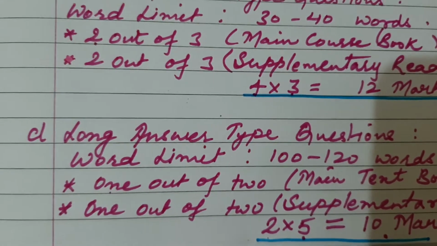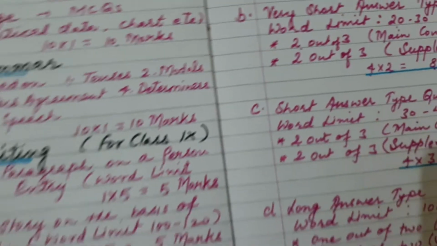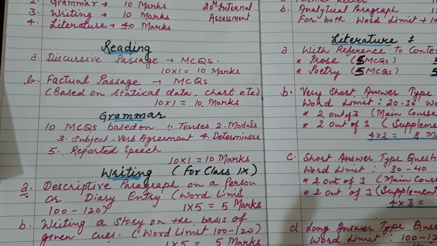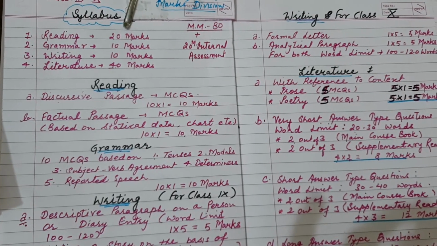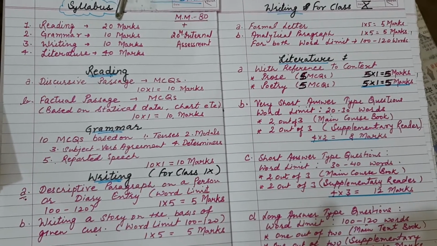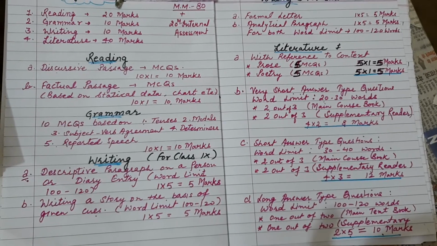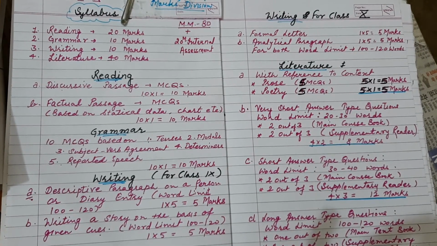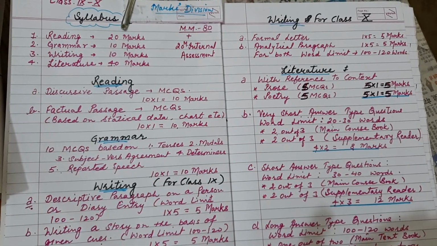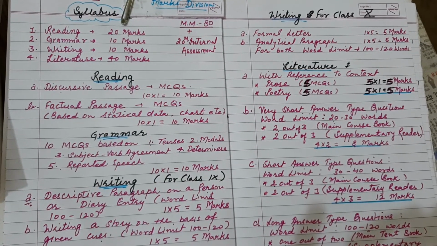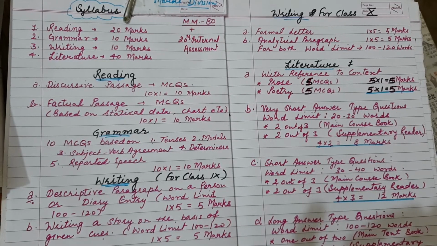So this way I have discussed with you the division of marks or the syllabus, how you will have to prepare for English subject. Students, the main purpose for discussing with you about this division of marks is to give an idea how to prepare for the exams.